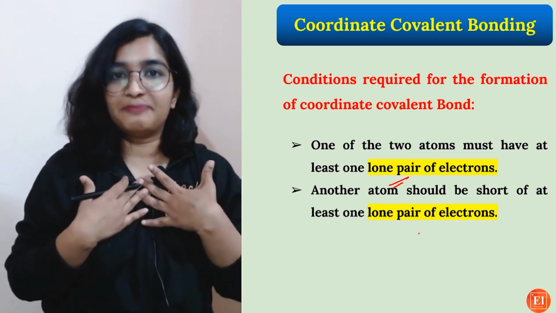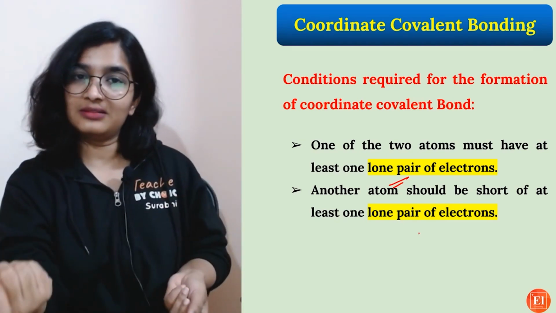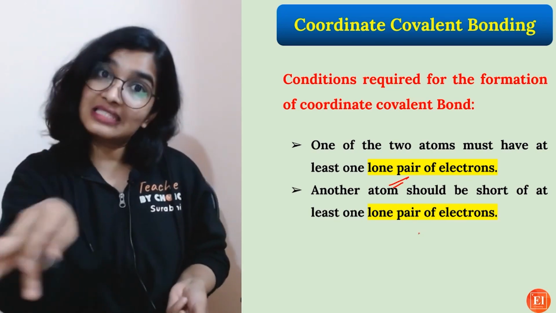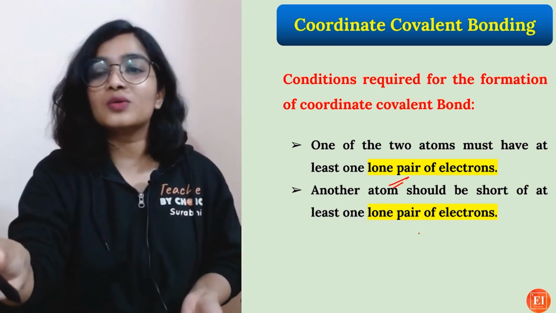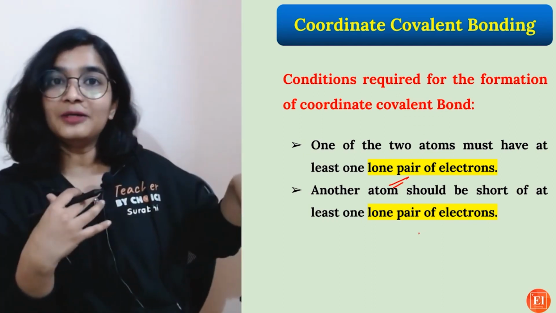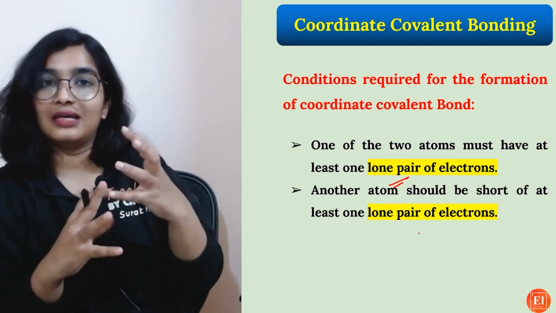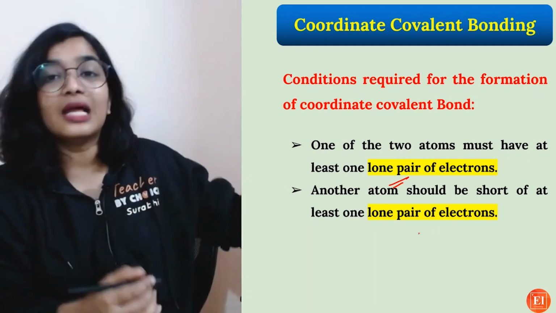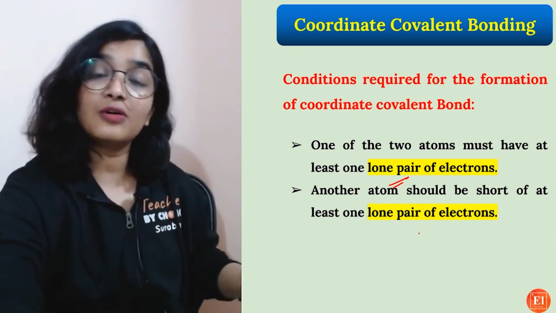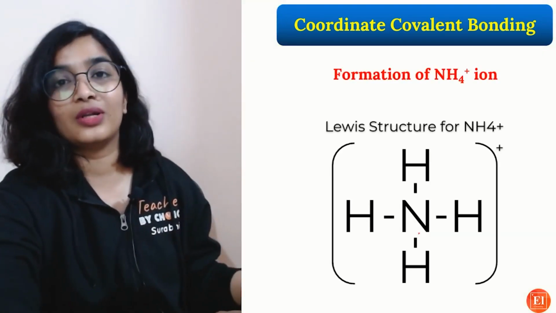So when I don't have a pen, I will go and ask you, do you have an extra one? As you have an extra pen which you are not using, you will give it to me. The same thing: one atom has one extra lone pair of electrons, or at least one lone pair of electrons. The other atom is short of at least one lone pair of electrons. That is when coordinate covalent bonding is formed.